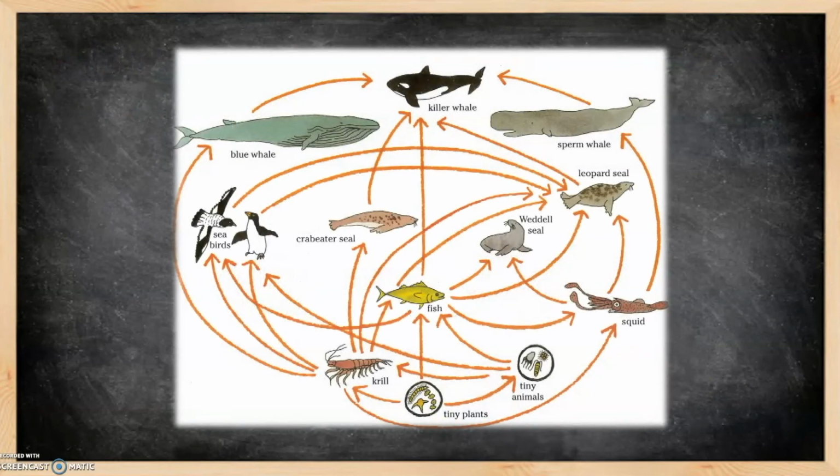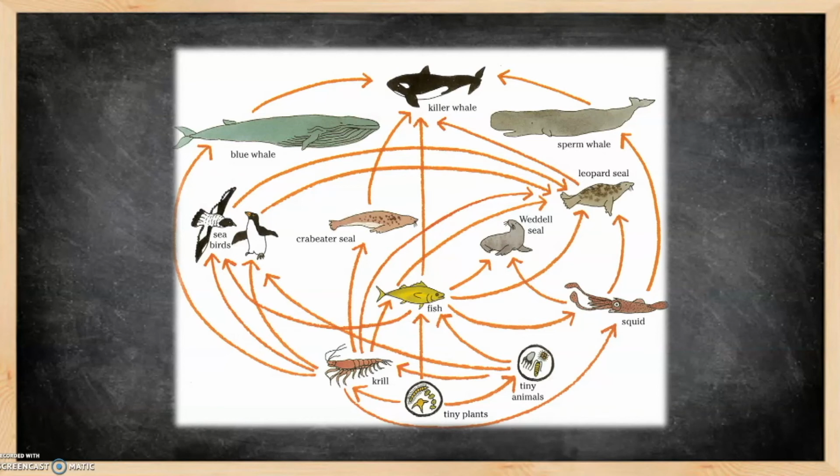This image shows a food web from our book, Who Eats What? You can see in this image, at the bottom of the food web, you have tiny plants. At the top of the food web, you have a killer whale. So, everything is getting their energy ultimately from the tiny plants. You can trace a food chain from the tiny plants all the way up to the killer whale, but you can take several different paths, and that's why this is called a food web.